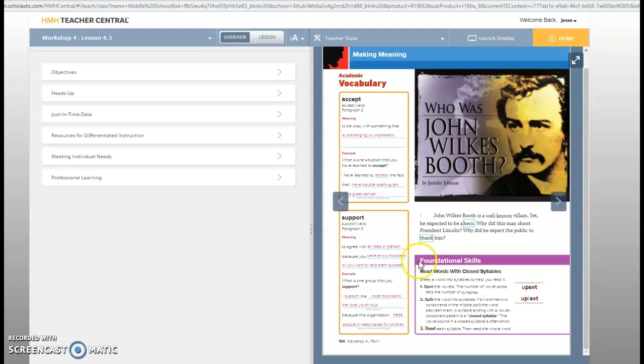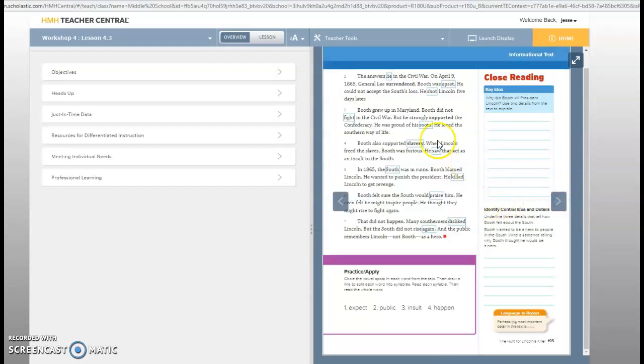Okay, so today we want to look for the key idea. Why did Booth kill President Lincoln? Use two details from the text to explain. We're also going to identify central idea and details.